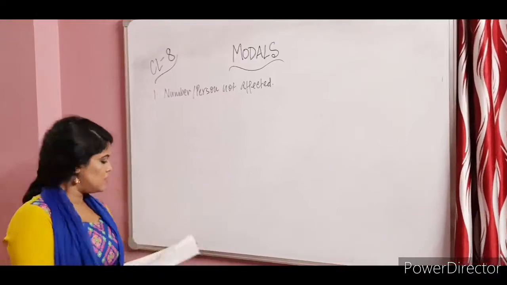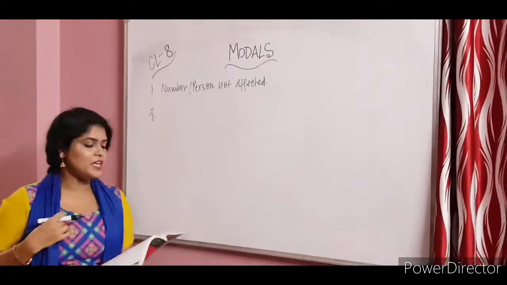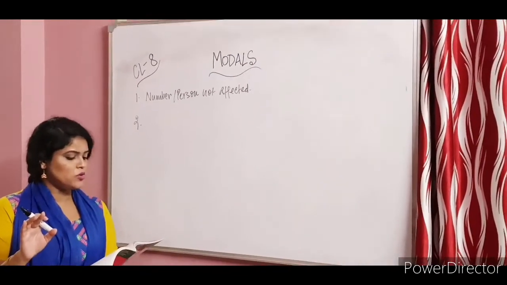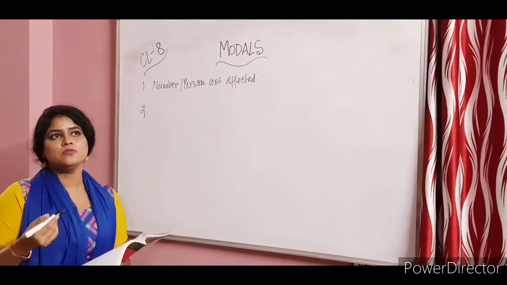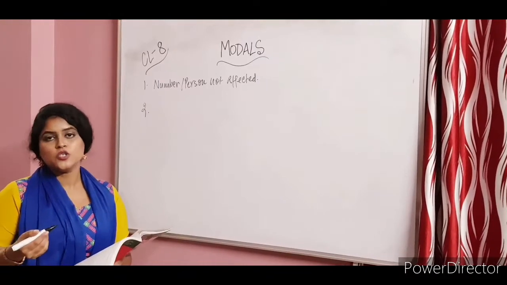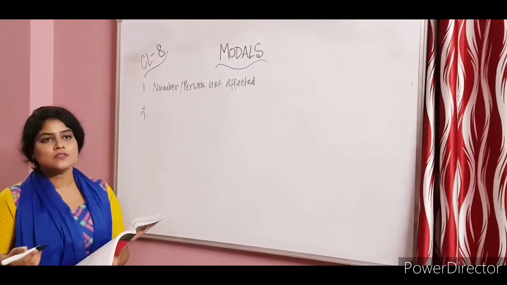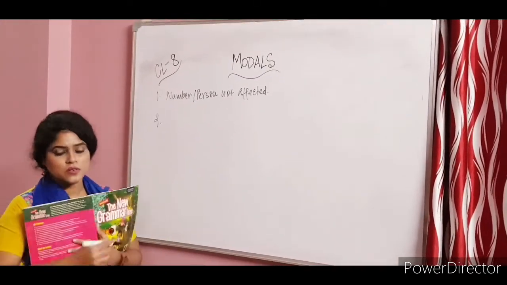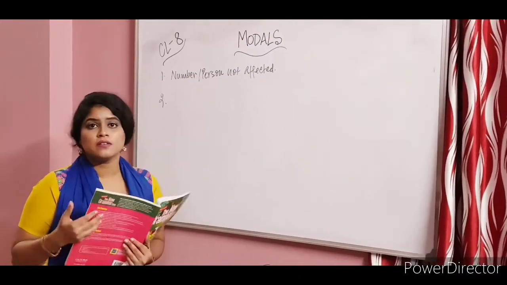Then the next one is that they do not have infinitive or participle forms. You cannot use them with to. For example, with action words, you always use them with to in order to form the infinitive: to bring, to go, to swim, to dance, to sing. So that was the infinitive. And participle also. For example, broken.